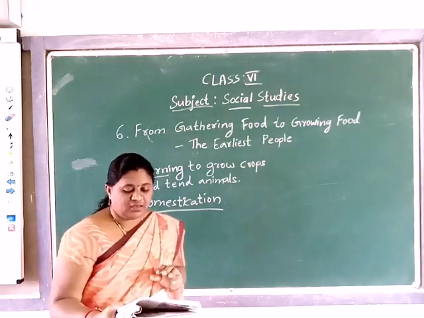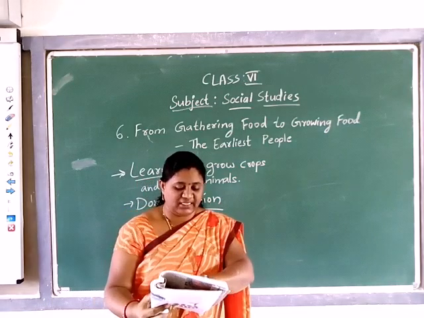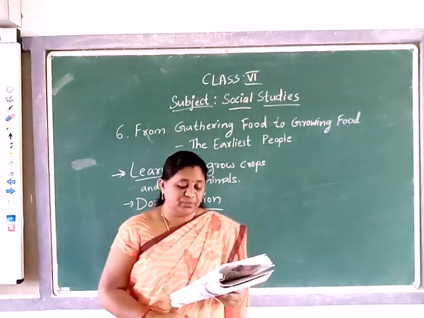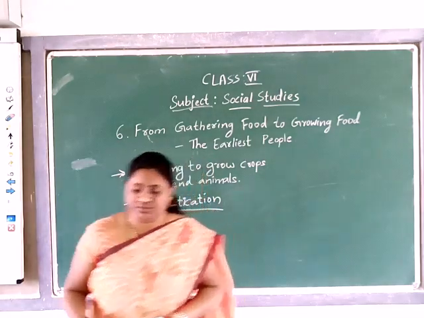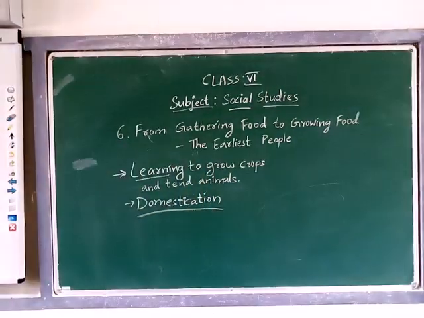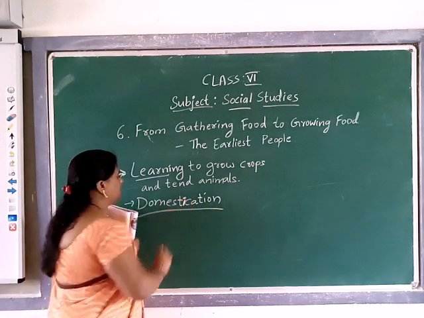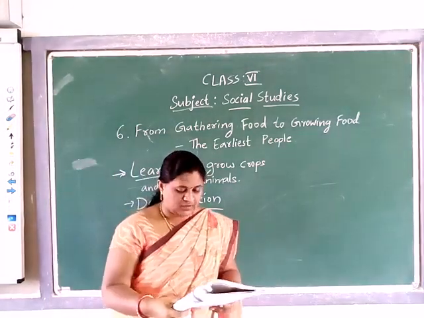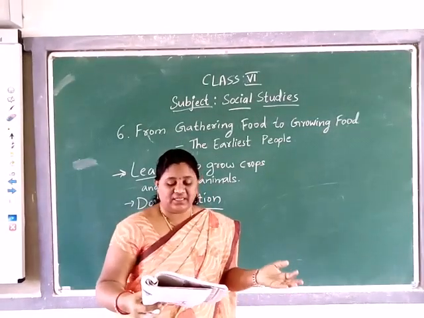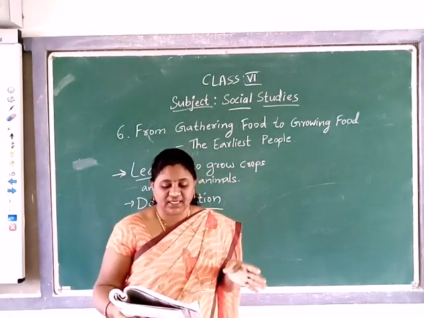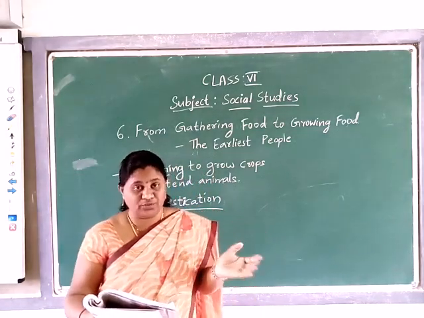People usually select those plants and animals that give good yield but are not prone to diseases.